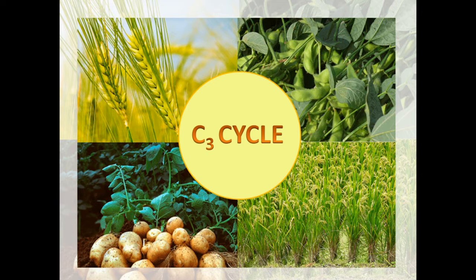Today we will discuss the second phase of photosynthesis, that is the dark reactions. We know that photosynthesis is made up of two sections, dark reactions and light reactions. The light reactions mainly harvest the light provided by the sun or any other artificial means of light.